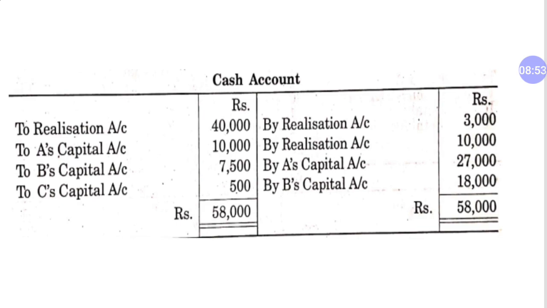Then by A's capital, by B's capital, it is the payment of their capital accounts at the end of the firm. Here you can see to A's capital, to B's capital, to C's capital, this is the amount of realization loss which they bring into their capital accounts in cash. After that you can check that the total of the cash account is equal on both sides. So this is the verification that your answer is right.